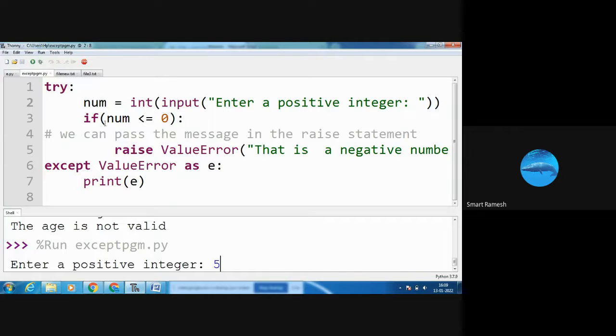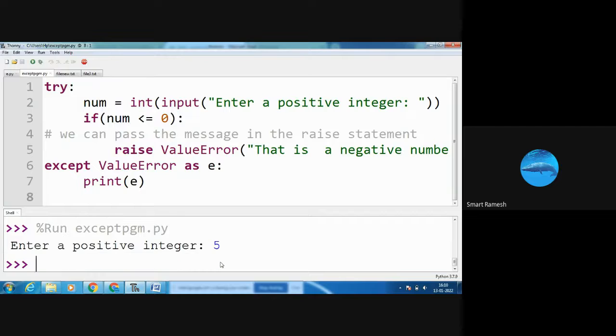So the num value is 5. Is 5 less than or equal to 0? Condition false. Condition false means it will not execute anything. Otherwise, I am giving print the end.